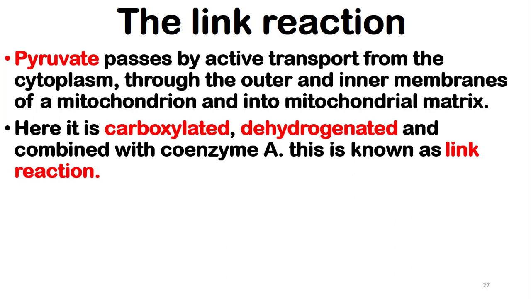Here it is decarboxylated, dehydrogenated, and combined with coenzyme A. Carbon dioxide is removed, hydrogen is removed, and it is combined with coenzyme A. This is known as the link reaction.